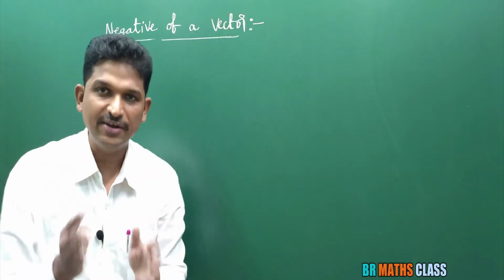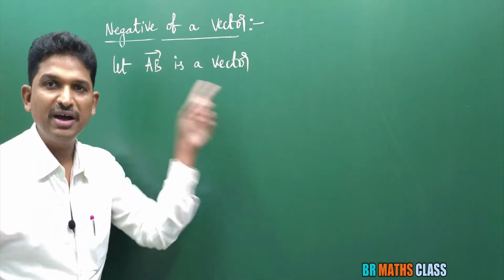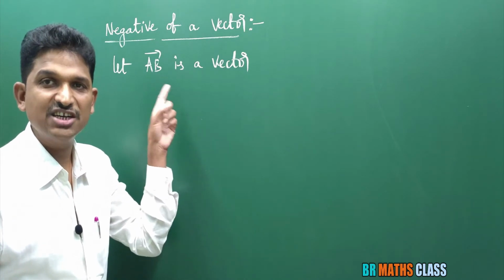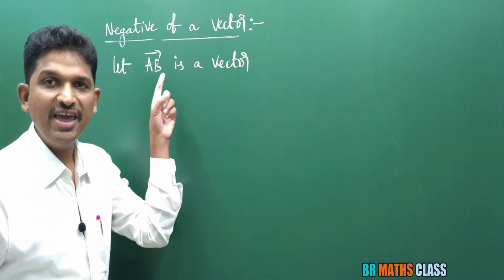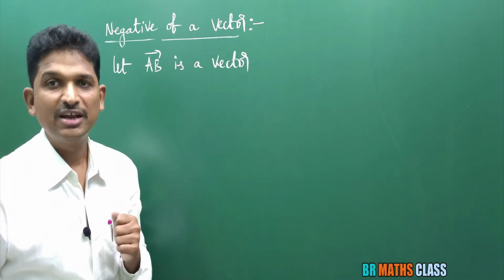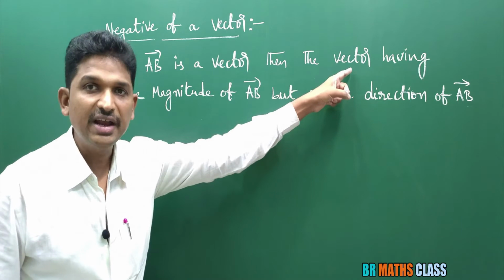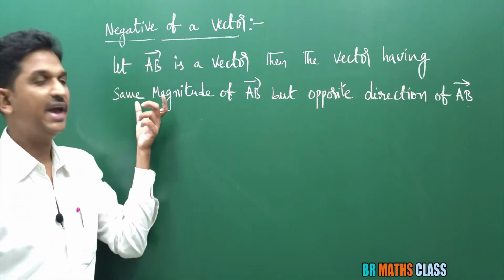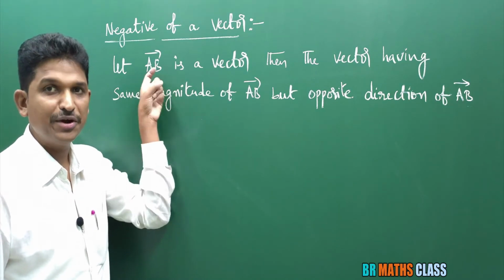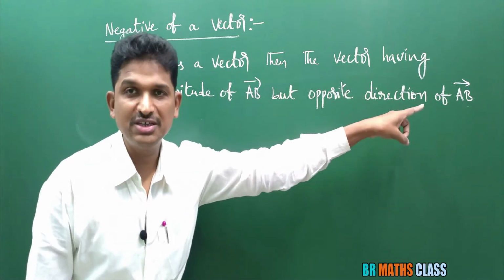What is negative of a vector? First, I'll consider a vector and discuss what is negative of that vector. Let AB bar be a vector. AB bar is a vector means it is directed from A to B, whose initial point is A, terminal point is B, and magnitude of AB bar is AB. That is what you learned from representation of a vector. If AB bar is a vector, then the vector having same magnitude of AB bar, which is AB, the distance between the points A and B, but opposite direction of AB bar.